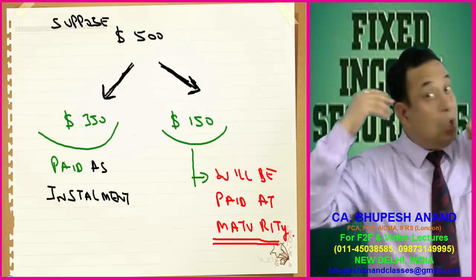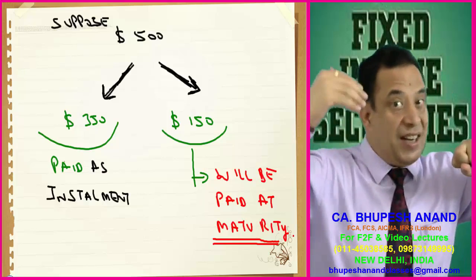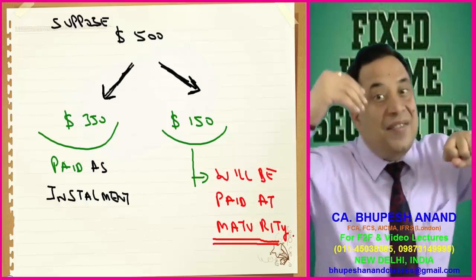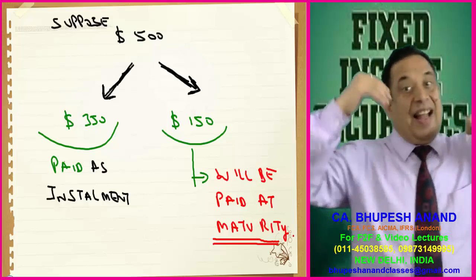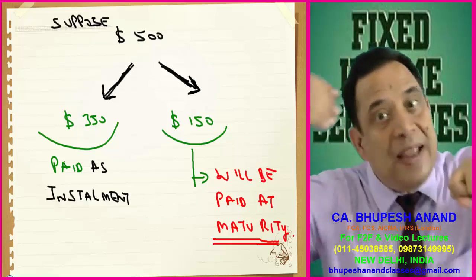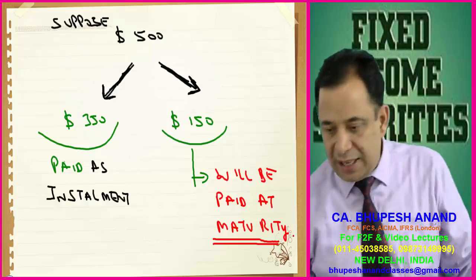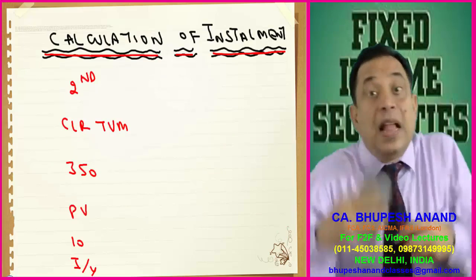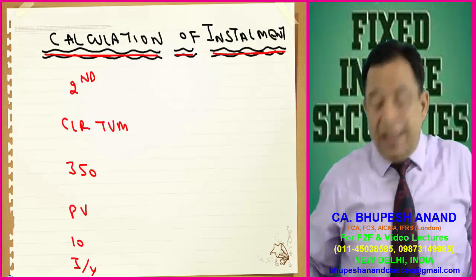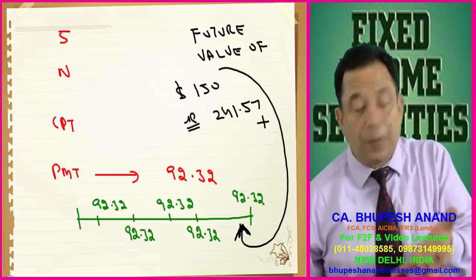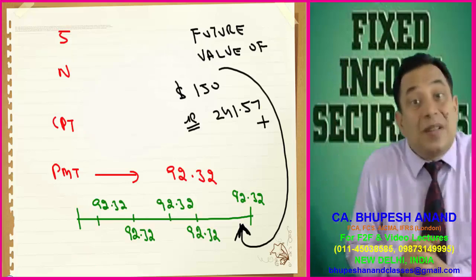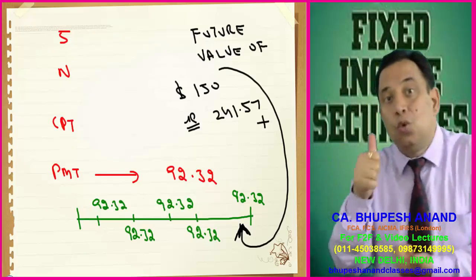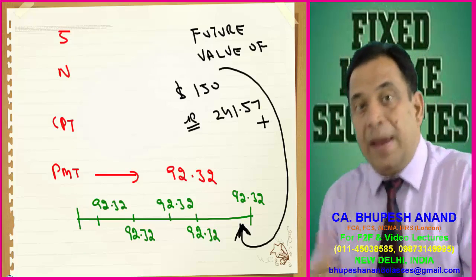And when I say equal installments, again, second clear TVM, 350 is present value, 5 as N, 10 as IY, compute PMT. So I have done the same steps for you. So please write down and please take out your calculator, because it will be more beneficial if you just press the buttons and calculate how much is the installment amount. It means 92.32 this company will be paying in 5 years.